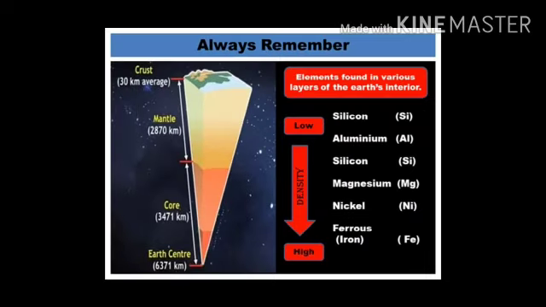Now, students, we should always remember this. Elements found in various layers of Earth's interior, from low to high density: first is silicon, that is Si, aluminium Al, silicon Si, magnesium Mg, nickel Ni and ferrous, that is iron Fe.